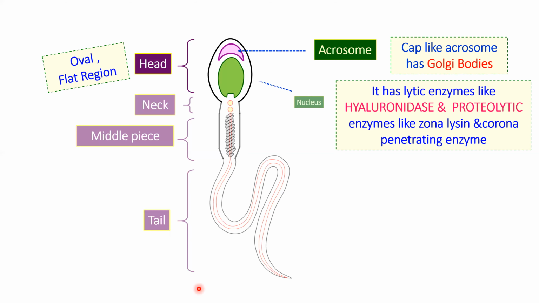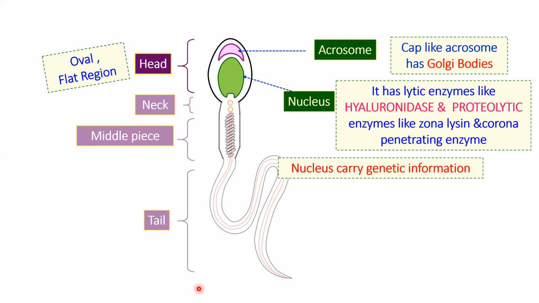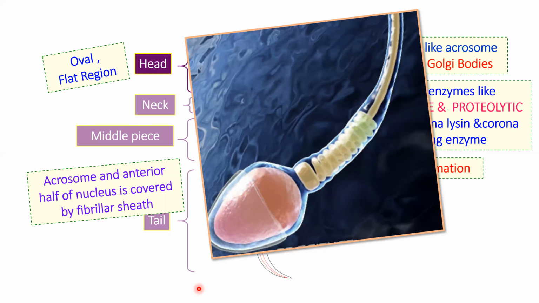So this is the nucleus which is present in the head. Obviously, it's going to carry all the genetic information. So it looks something like that. You can clearly see that the acrosome is present in the anterior half of the nucleus. The acrosome and the anterior half of the nucleus are also covered by a fibrillar sheath. So this is a fibrillar sheath which is going to cover the anterior half of the nucleus plus your acrosome.